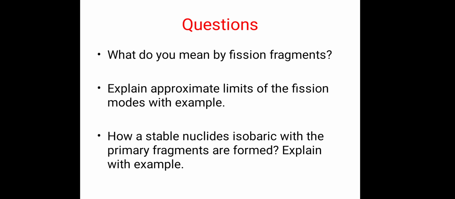These three are some possible questions. What do we mean by fission fragments? Then explain the approximate limits of the fission modes with an example. How are stable nuclides isobaric with the primary fragments formed? Explain with an example. Now one part of this topic remains. We will see that part in the next video.